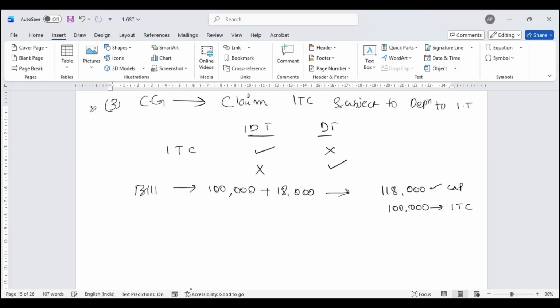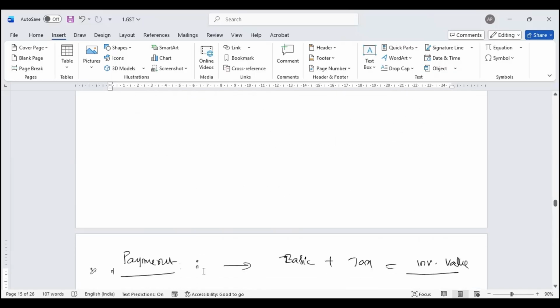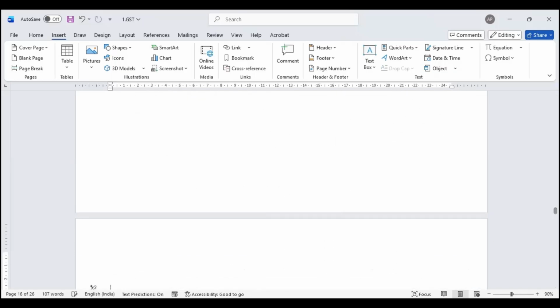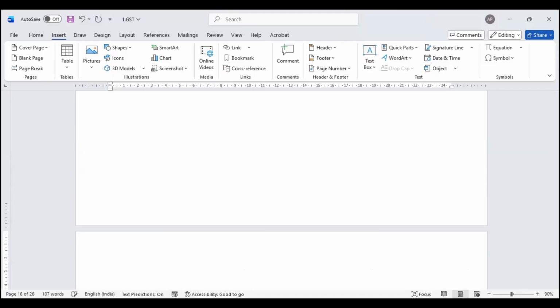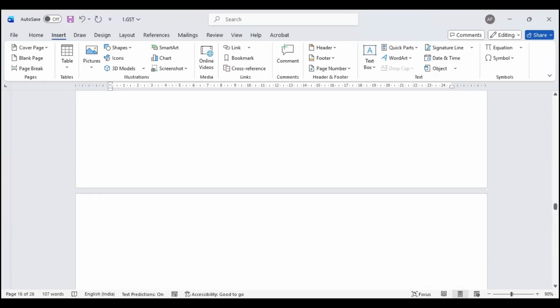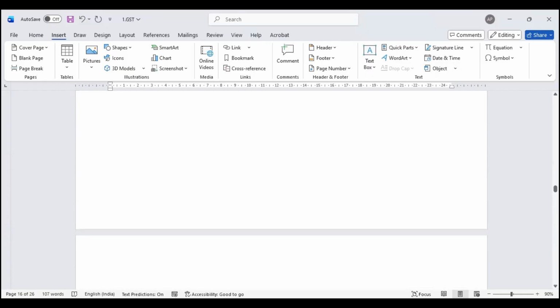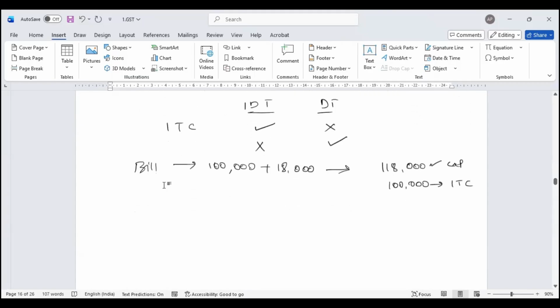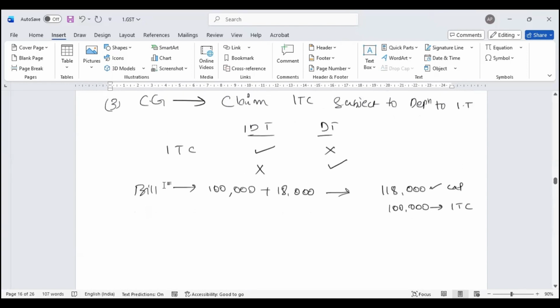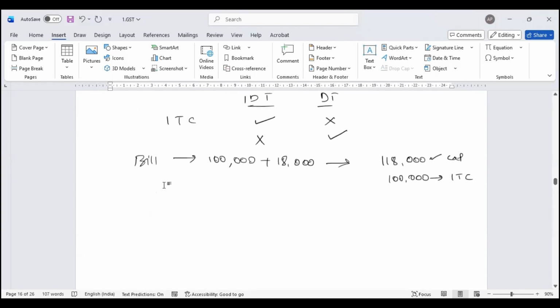So this is mutually exclusive: if you want to enjoy input tax credit, then don't claim depreciation on the GST portion. If you have not claimed input tax credit, then you can claim your depreciation. That is what subsection 3 talks about.